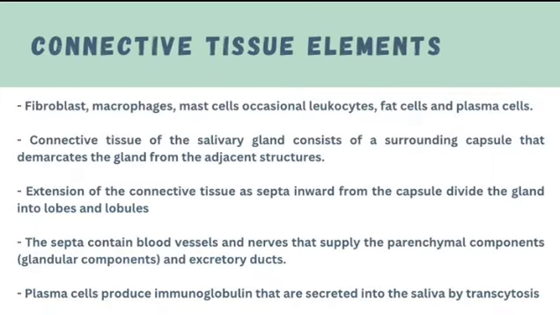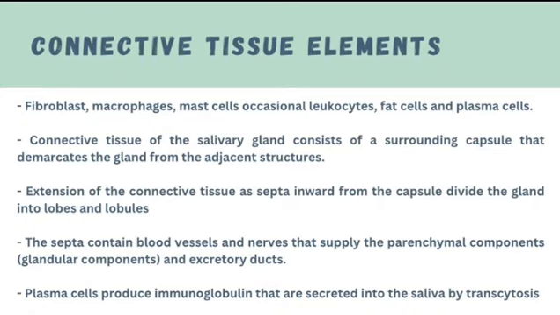Next is the connective tissue elements of the salivary gland. It consists of fibroblasts, macrophages, mast cells, occasional leukocytes, fat cells, and plasma cells. The connective tissue of the salivary gland consists of a surrounding capsule that demarcates the glands from the adjacent structures. The extensions of the connective tissue as septa inward from the capsule divide the gland into lobes and lobules. The septa contain blood vessels and nerves that supply the parenchymal components or the glandular components and excretory duct.